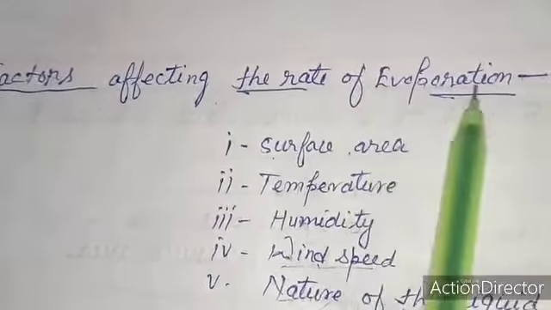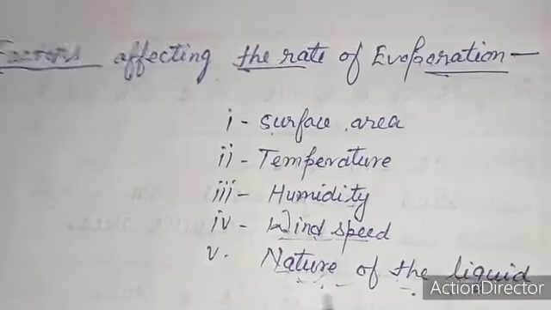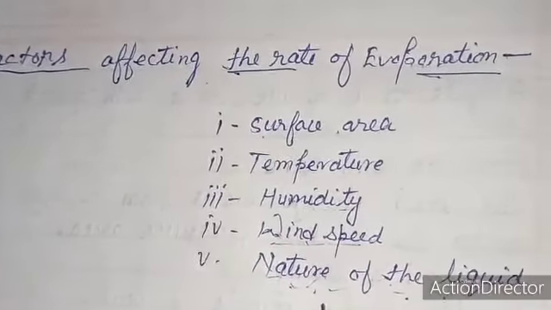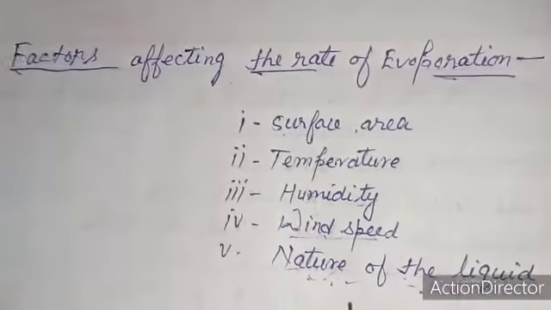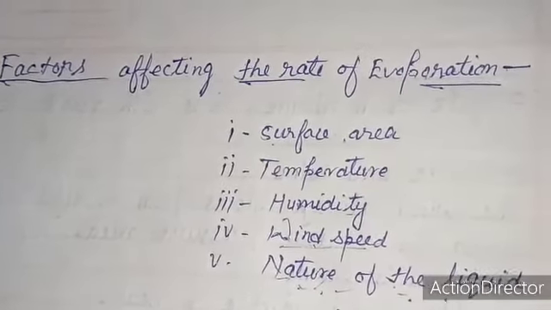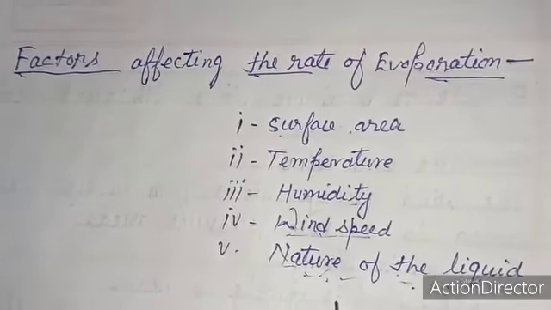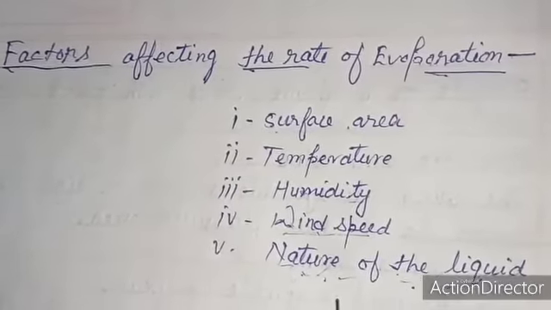Students, here one thing is very important: volatile liquids. Volatile liquids means such liquids which vaporize easily. So what are volatile liquids? You have known. Let us see.